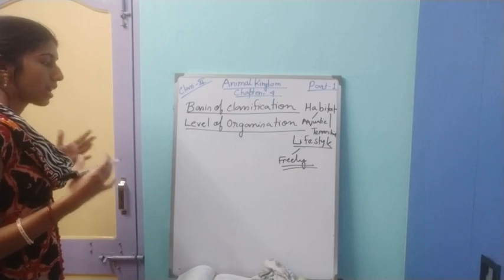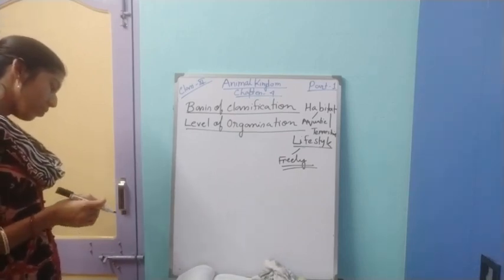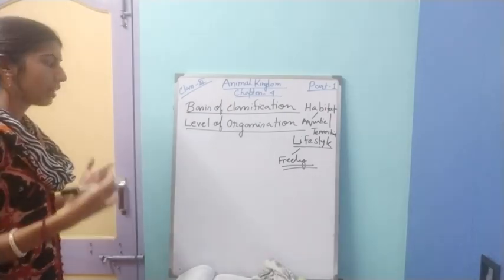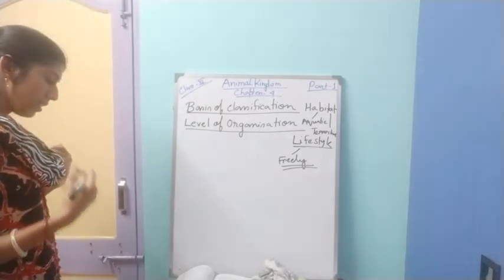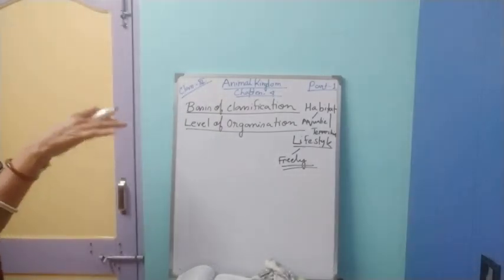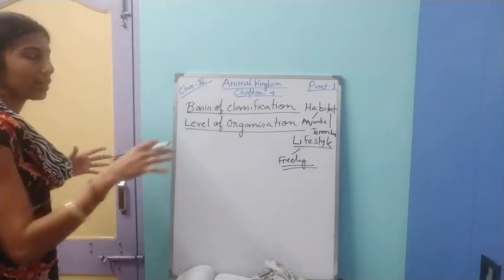Some animals live alone, they are called solitary. Some are arranged in groups, they are called colonial. Another term we find is gregarious animals, that means they live in large groups but do not help one another.